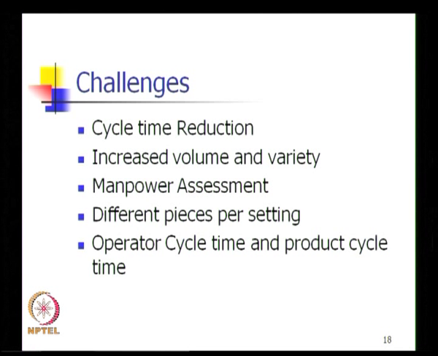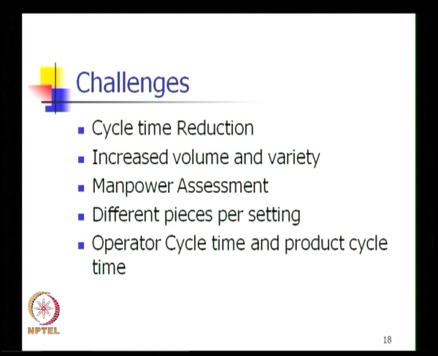Now, what are the challenges? A few challenges are listed here. The perennial challenge is always to reduce the cycle time or time taken to produce. Implementation of cellular manufacturing would help us achieve this. So, time taken to produce comes down, but reducing the cycle time or time taken to produce is a continuous task which the organization always attempts to do.